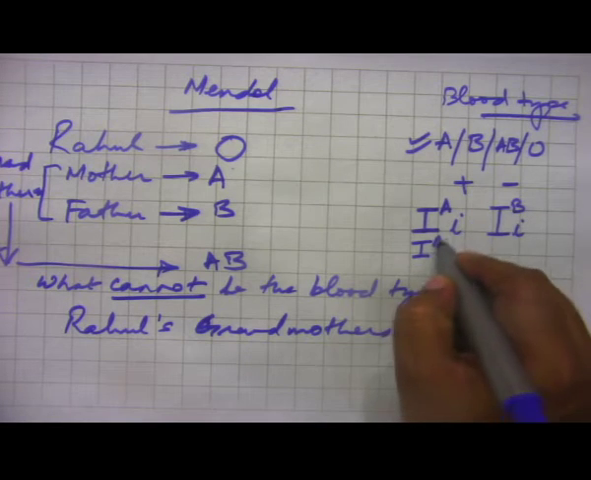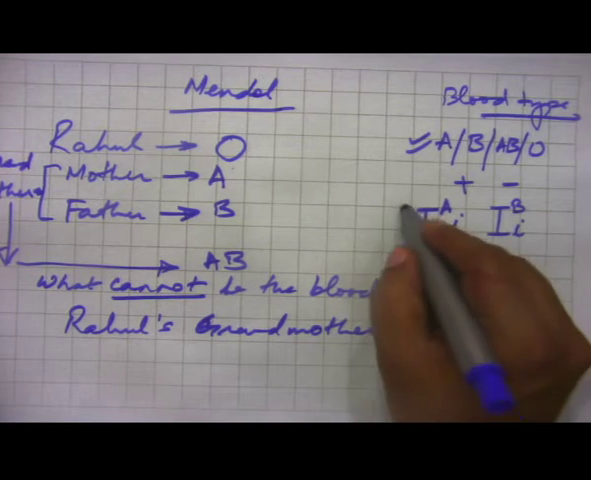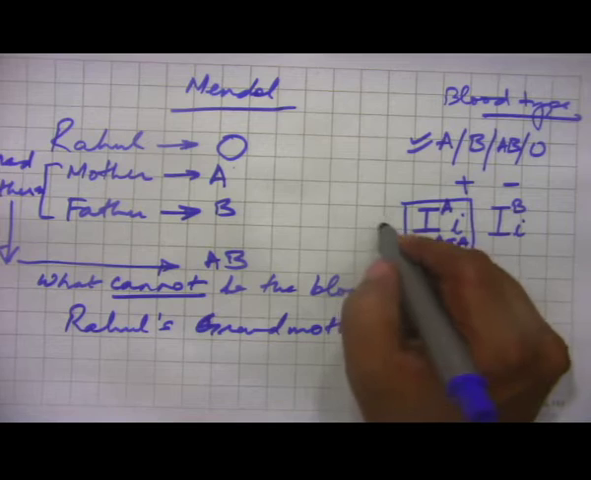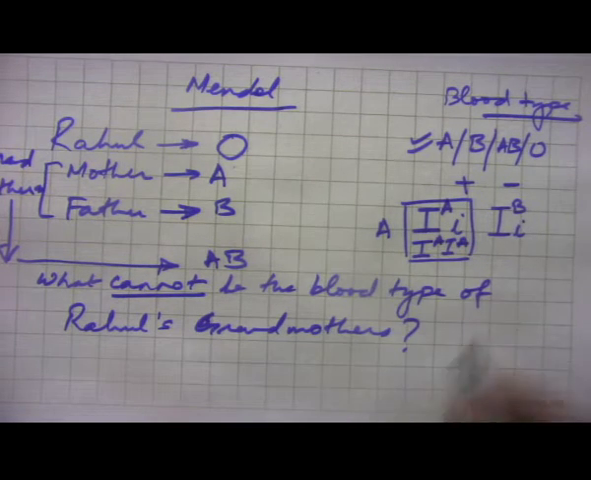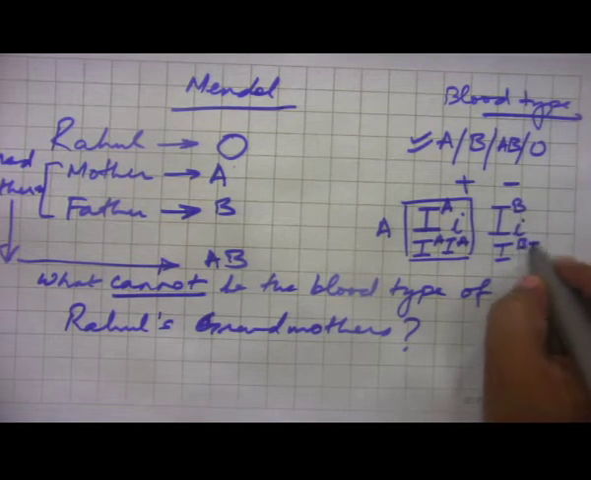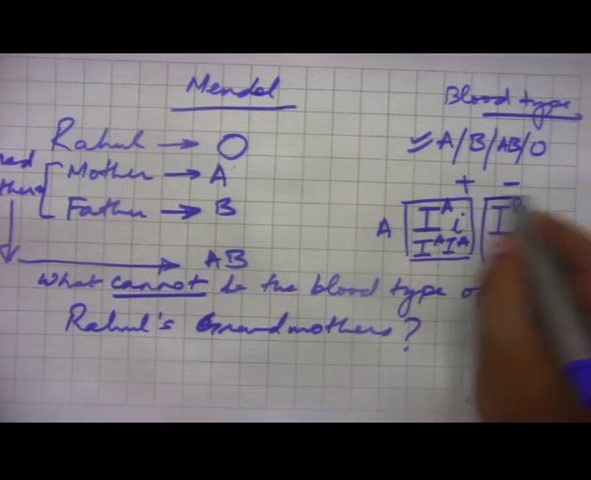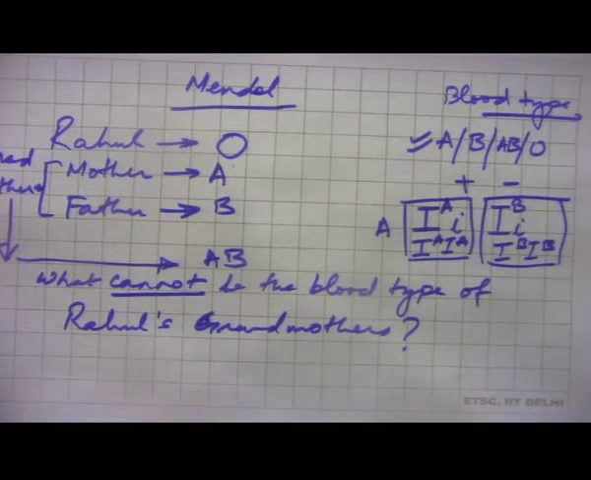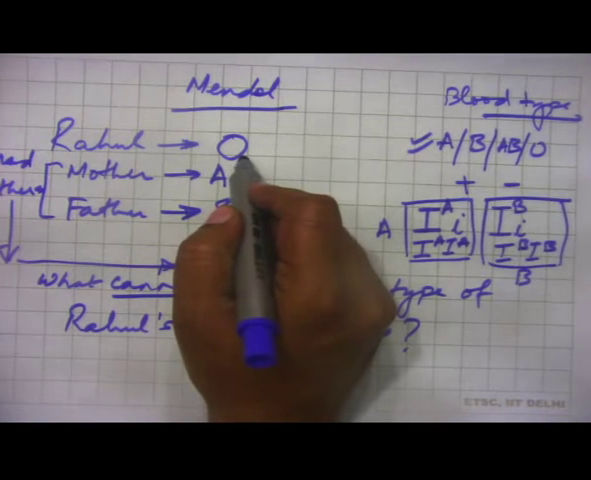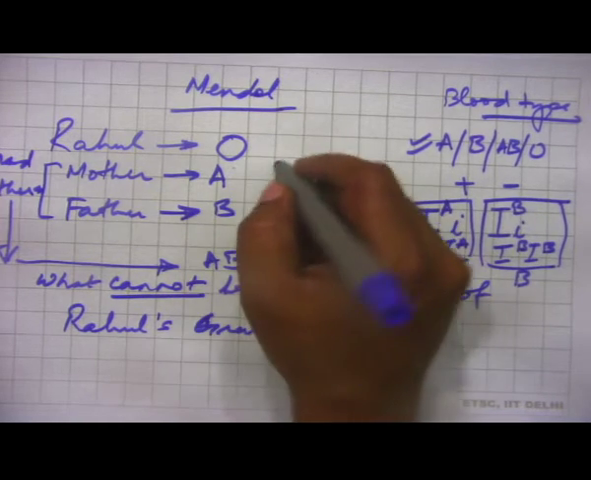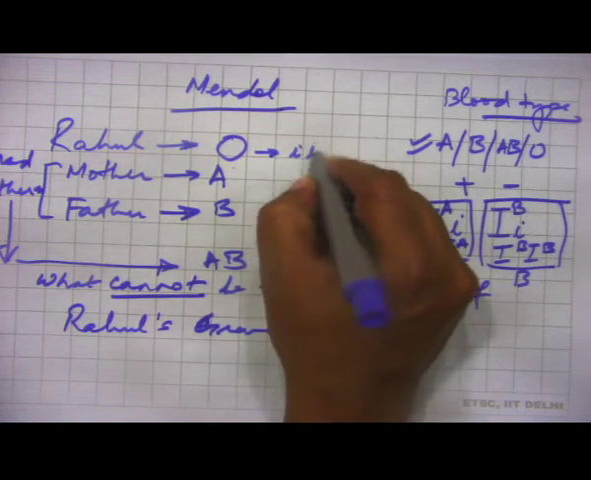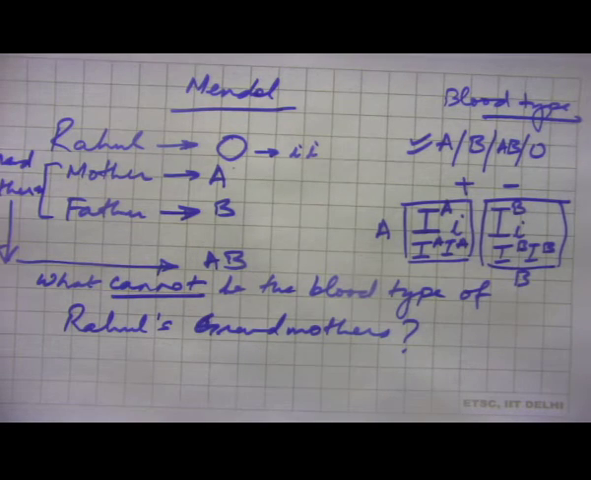Now, in these two cases, the blood type would be A. In these two cases, the blood type would be B. Similarly, if you have two dominants, I A and I B, the blood type would be AB. Therefore, to have blood type O, Rahul must have both the recessive i's. That means, we can write for Rahul it is this.